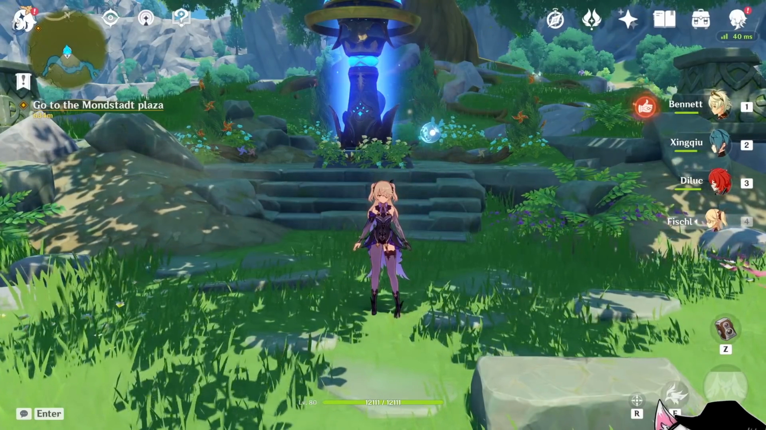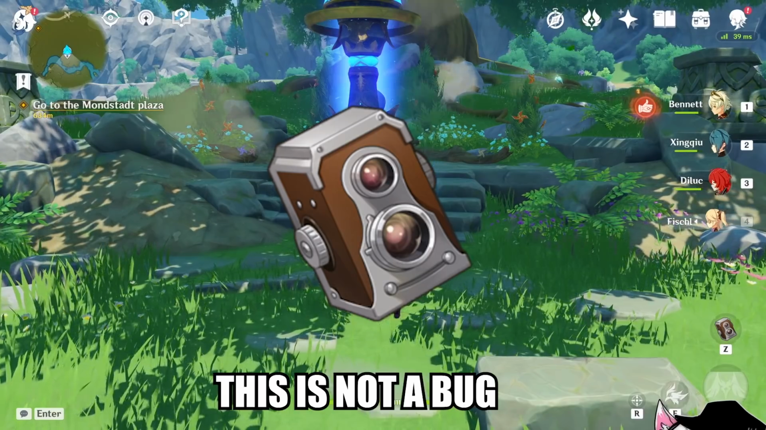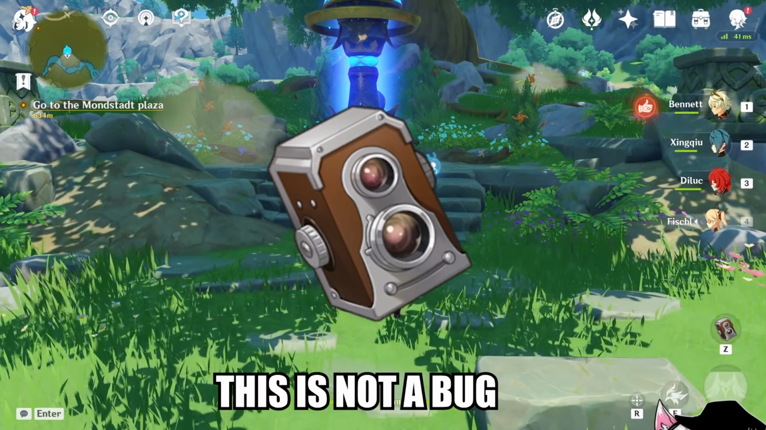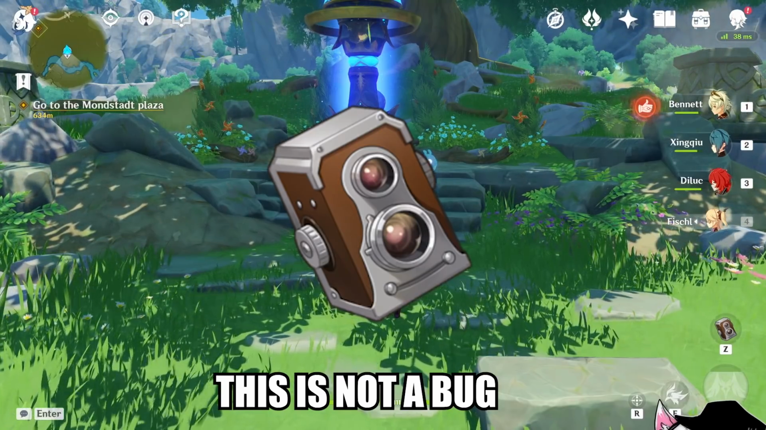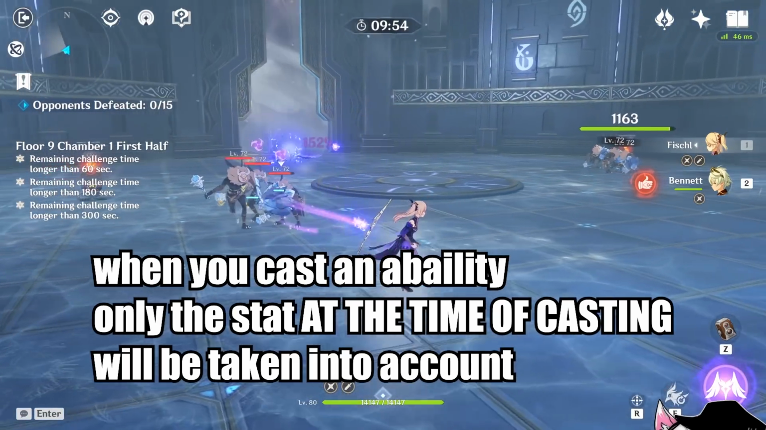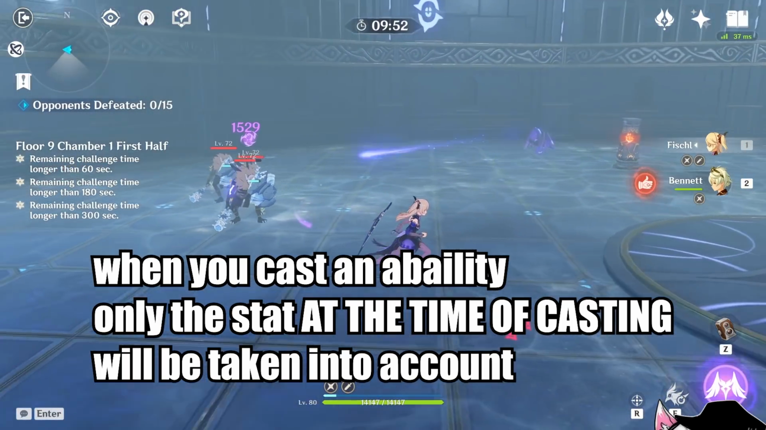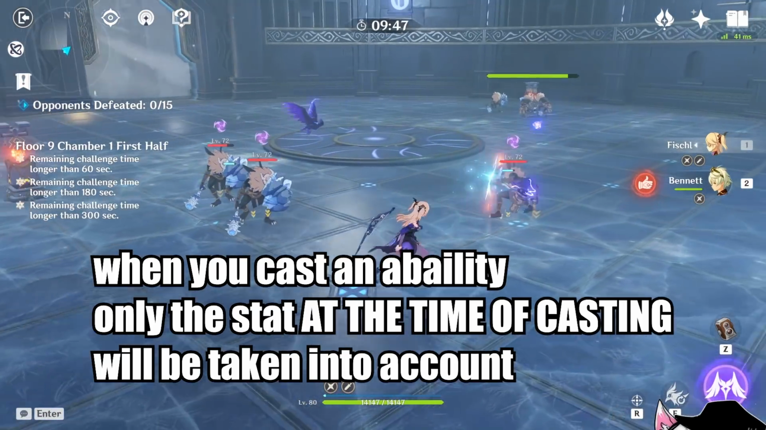Hey guys, welcome back. Today I want to talk about snapshotting, which is a very important mechanic in Genshin Impact that everybody should know, and especially about how it can affect your damage. Essentially, snapshotting refers to the fact that when you cast an ability, only the stat at the time of casting will be taken into account.